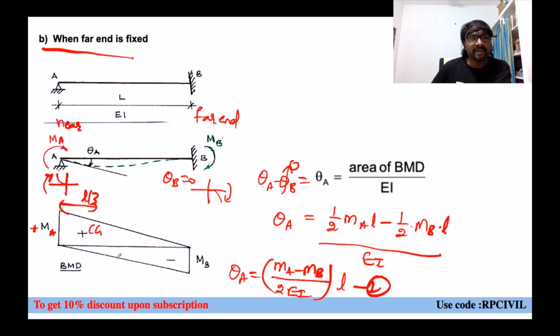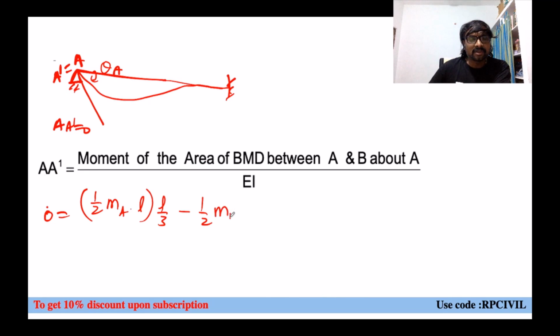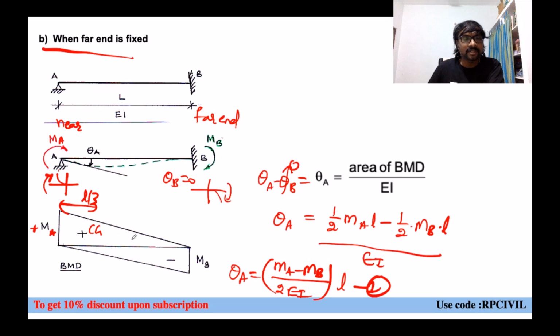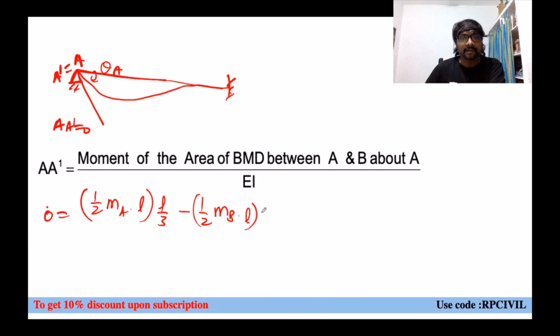Half into MB into L. And where is its centroid lying? At which distance from A, because moment about A only we have to take? At a 2L by 3 distance it is lying. Into 2L by 3, divided by EI.